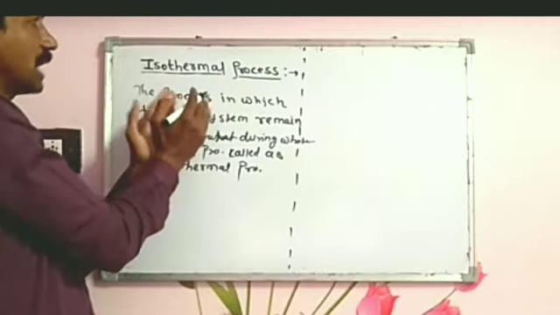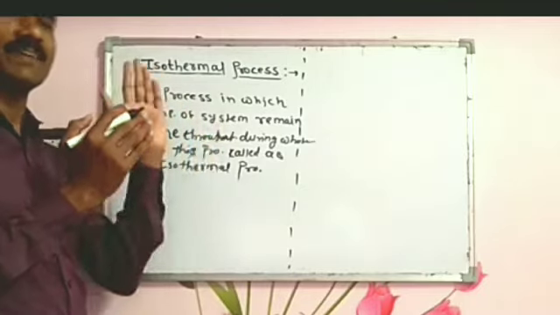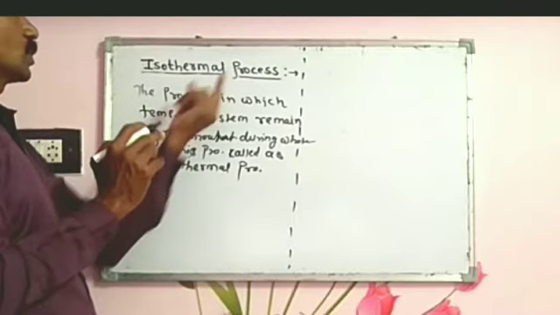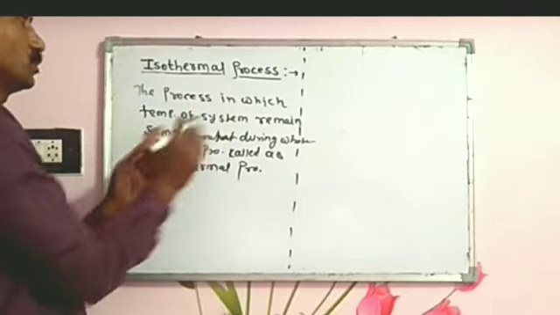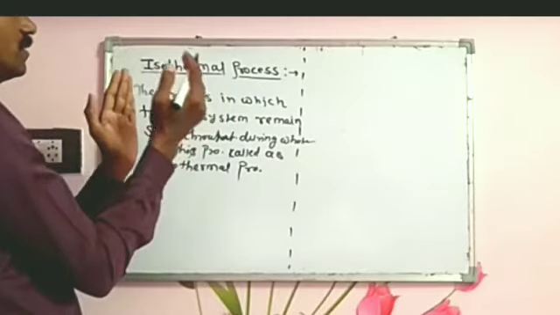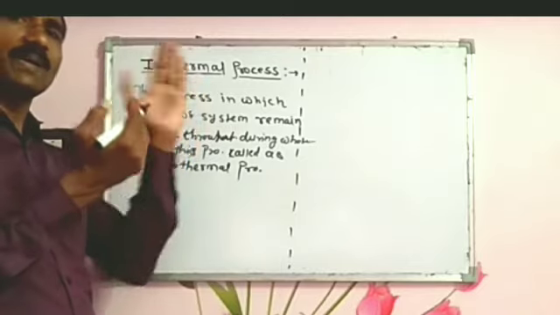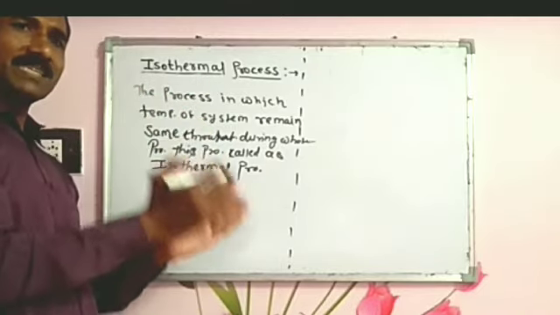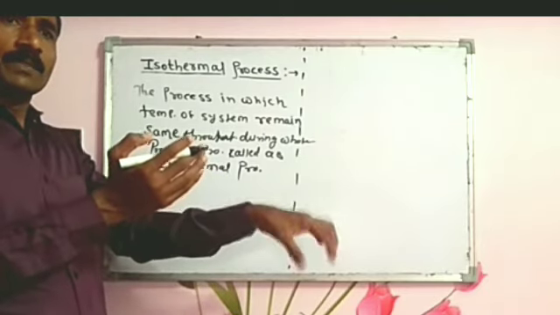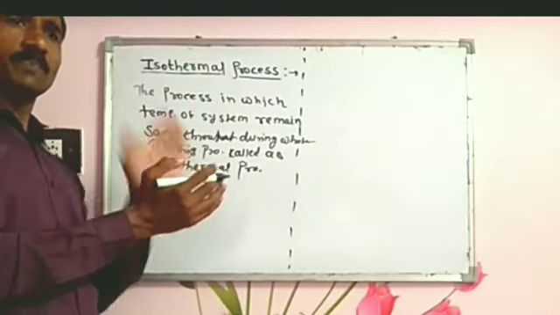Sometimes this process is also called the constant temperature process. In case of the thermodynamic state variables, which are mainly pressure, volume and temperature, temperature remains constant. So out of these three state variables, one state variable is constant, which means the pressure and volume change.